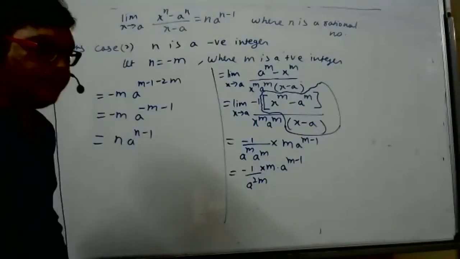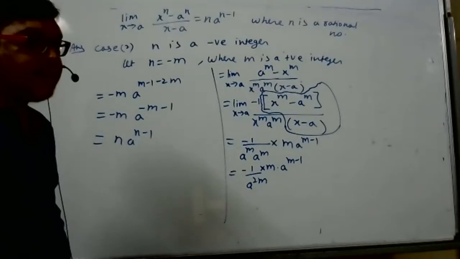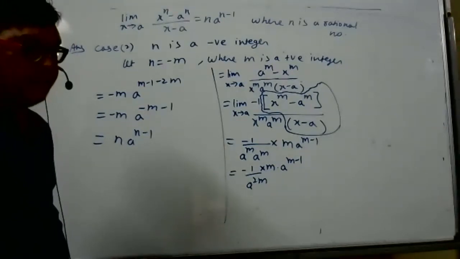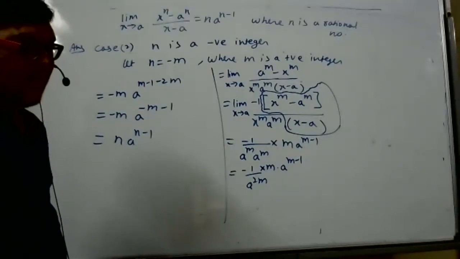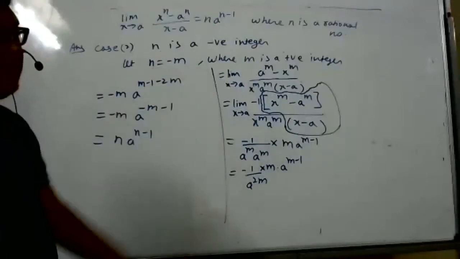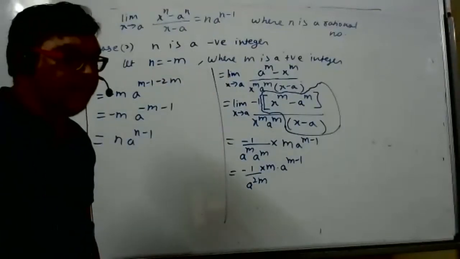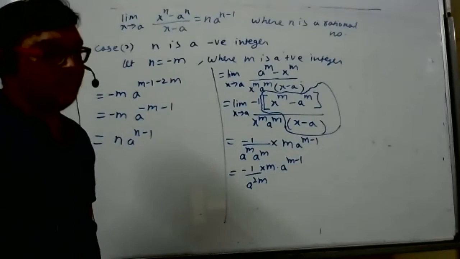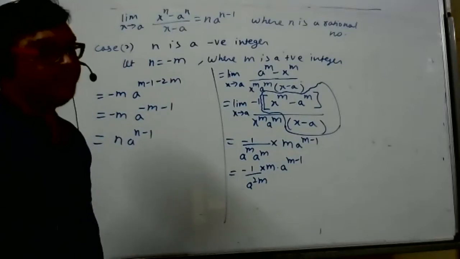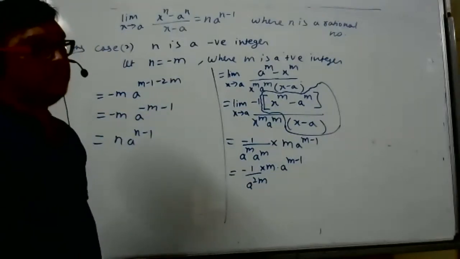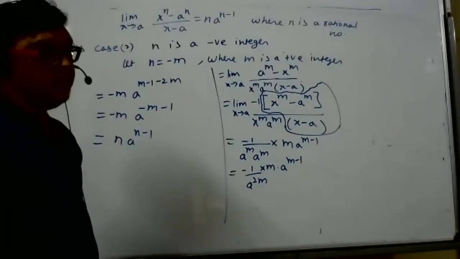Shall I prove for rational numbers or shall I leave that? In the exam, I think school they teach the positive integer only. Shall I leave it for rational numbers? Sir, we can write n as p by q, any rational number. It will be true only, sir.